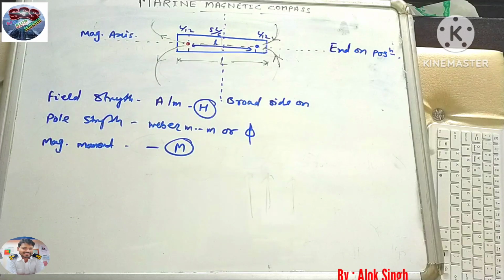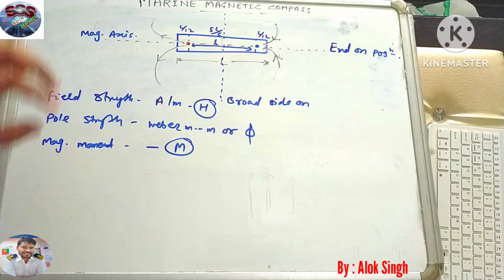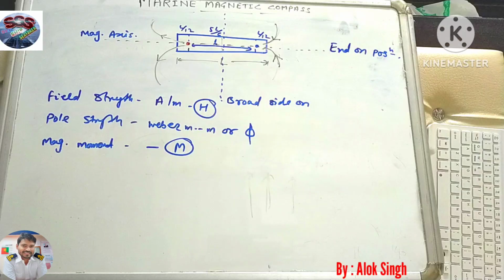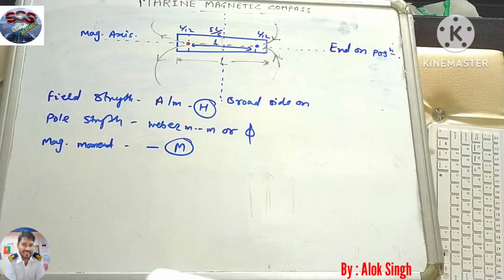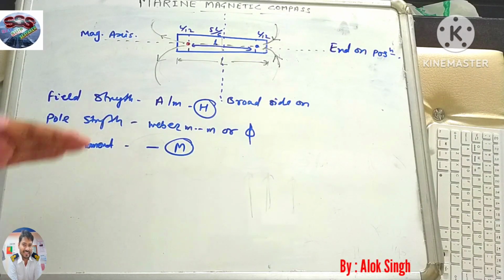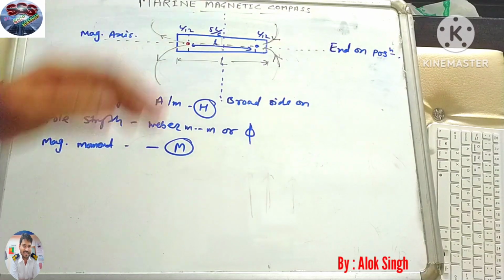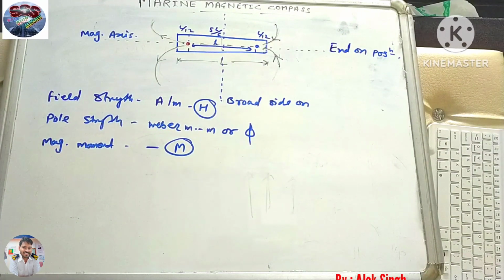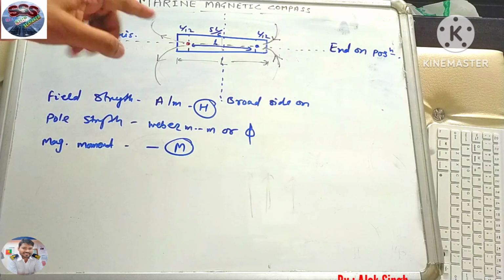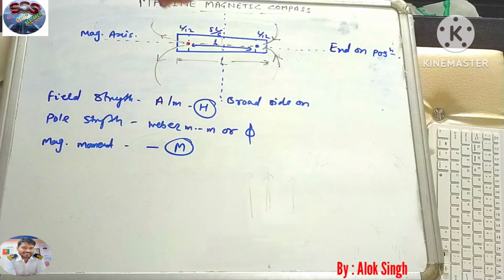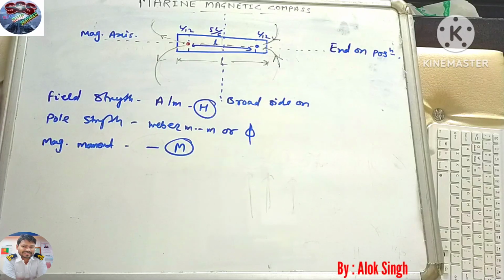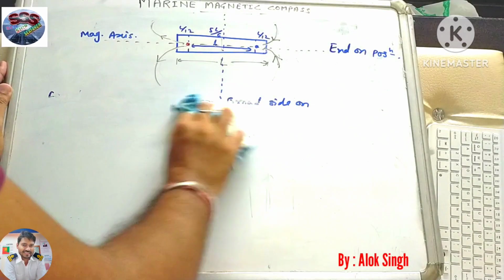One thing to know here is the strength. We'll compare the relationship between end on position and broad side on position, because this is important. We'll talk about this again when we study induced magnetism, when it will be required.